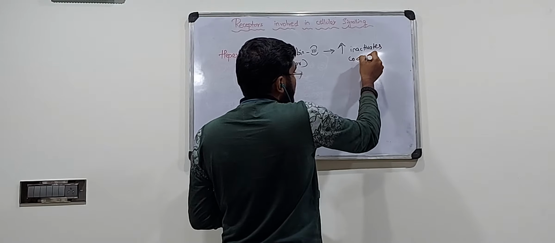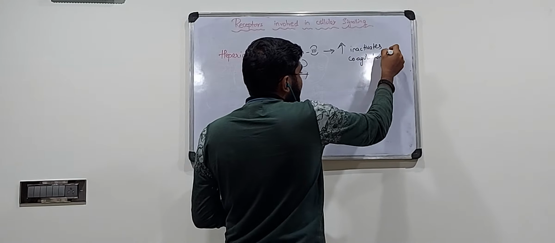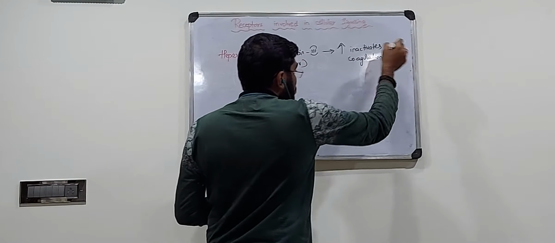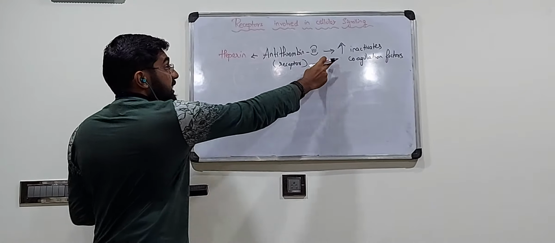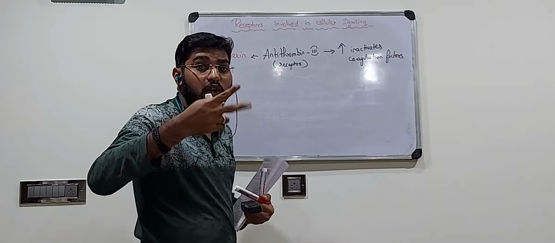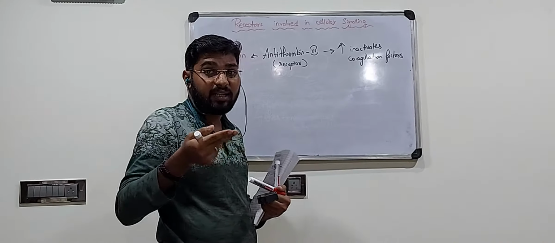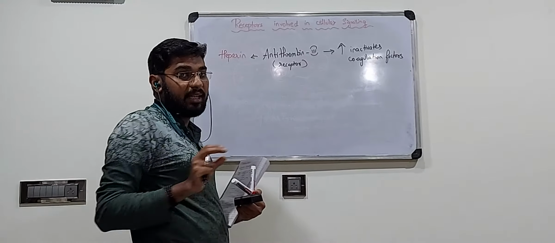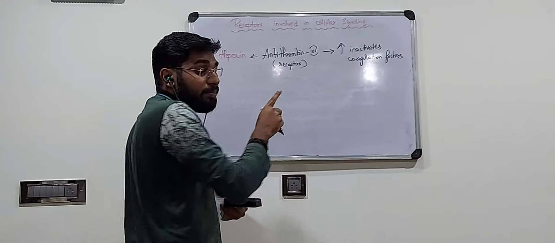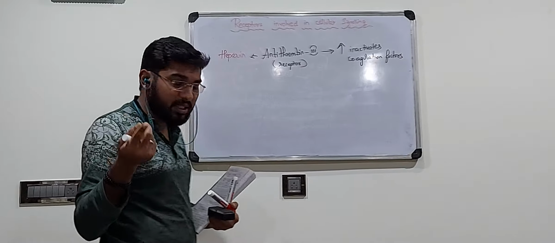We have certain coagulation factors. It goes and inactivates all those coagulation factors, to be more precise, coagulation factor 10. It goes and chops the coagulation factor and inactivates it when the heparin molecule binds to this antithrombin 3. This is one example of an extracellular receptor and its function.